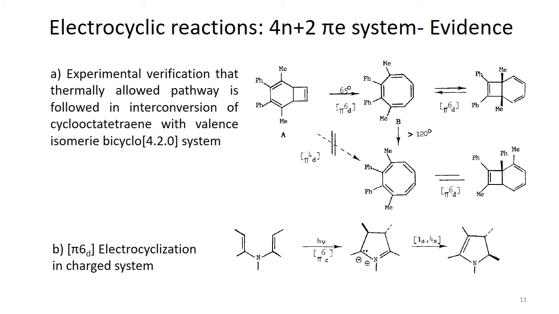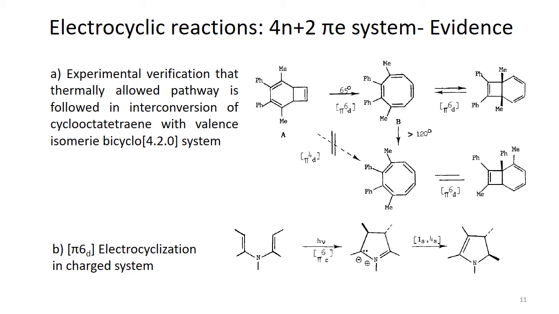But the point is, if we use the 4 pi electronic system, that is not feasible thermally. Anyways, we can convert the B product to the other isomer using temperature or heat. Once we get this product, it can be converted using this rotation of 6 pi electrons to the other isomer that has different substituents. Now the first set of reactions yielded a different compound from the second set of reactions.